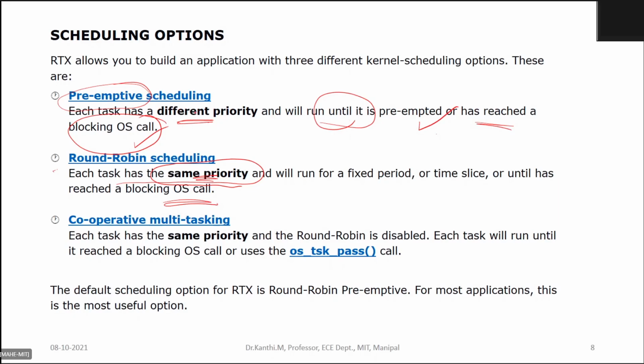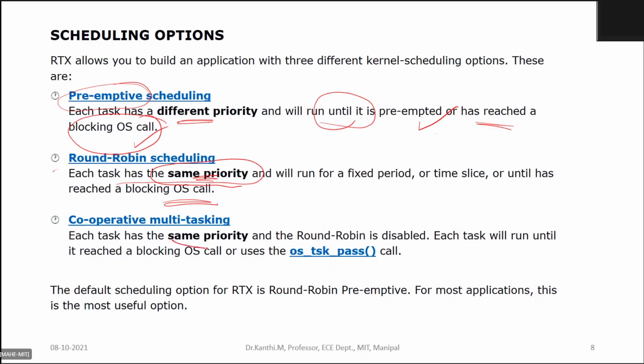So some of the tasks can have the same priority, but I need some sort of means by which a task can be preempted. Okay. And the third one is cooperative multitasking, or cooperative scheduling.